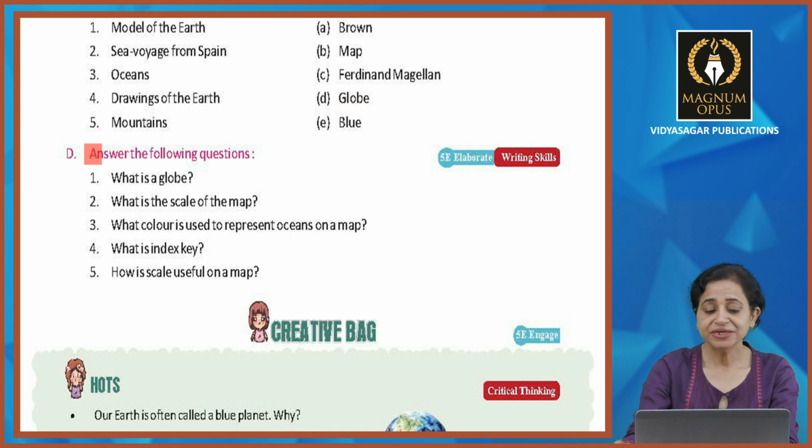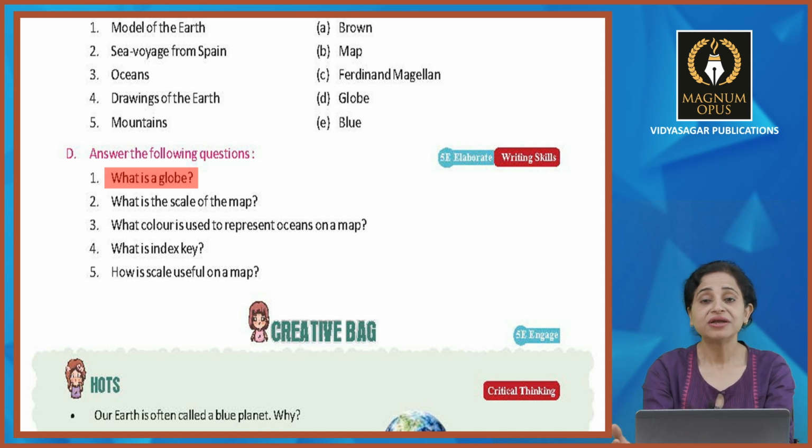Okay, fine. Now answer the following questions. What is globe? Tell me, what is globe? You have read in the chapter? Yes, because our earth is very big, so to check the cities or somewhere, we have to see the earth. There is a model called globe, जिससे हम देखकर पता लगा सकते हैं, है ना? So इससे आपके चैप्टर में ग्लोब के बारे में लिखा है. आप जाएं, रीड करें and get the answer from there. And if you find difficulty in writing the answers of these questions, आप रीड करें चैप्टर दोबारा से.